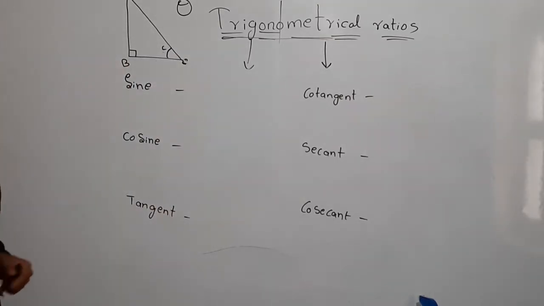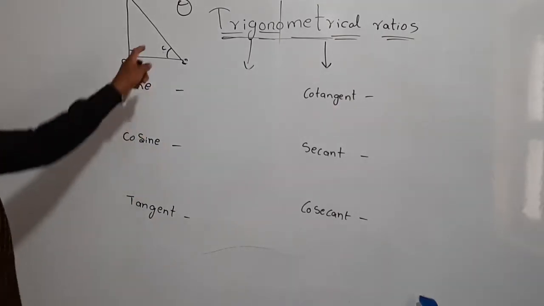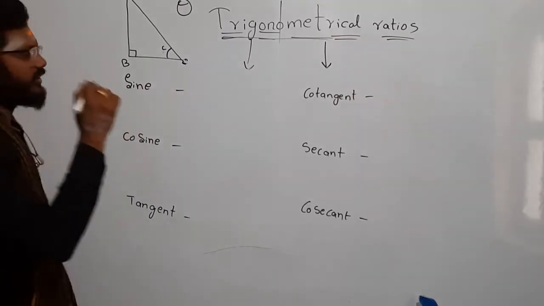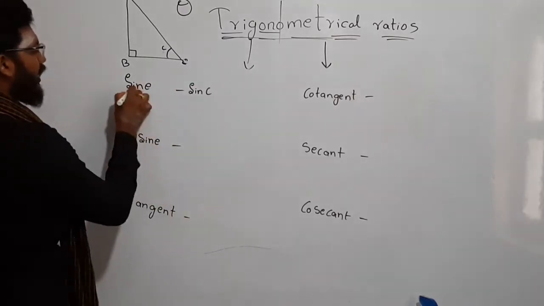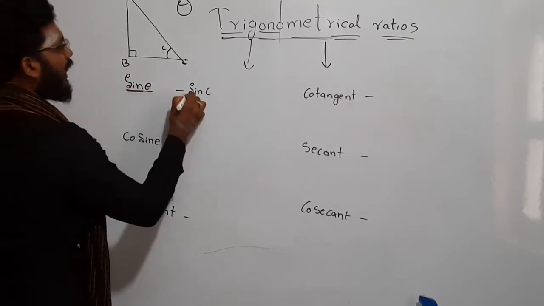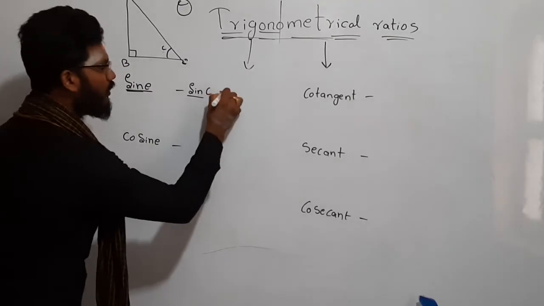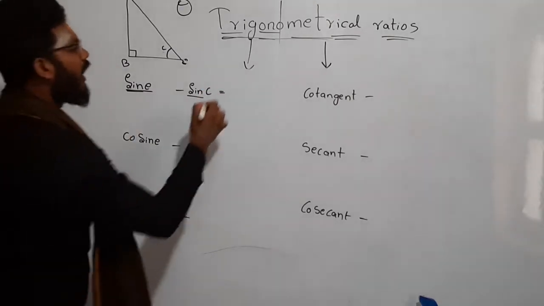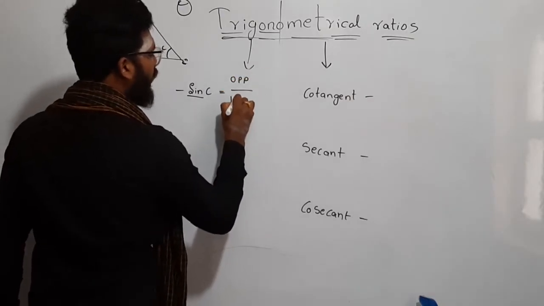So now we see what all the 6 ratios are for C. Okay, sine of C, or you can write it as sin C. We will represent sine as sin C in a shortcut form. So sin C is equal to, whenever we say sine, it is nothing but the side opposite to theta by hypotenuse.